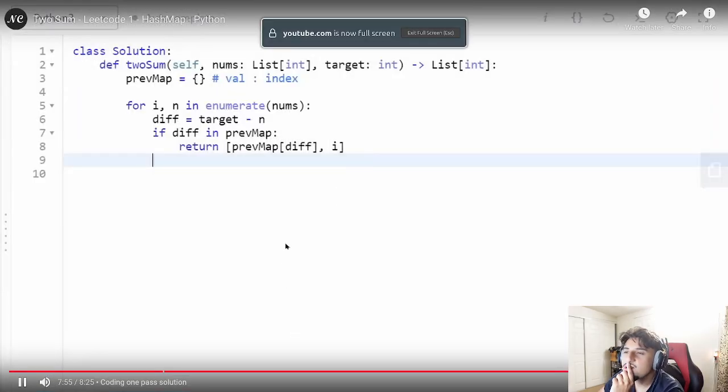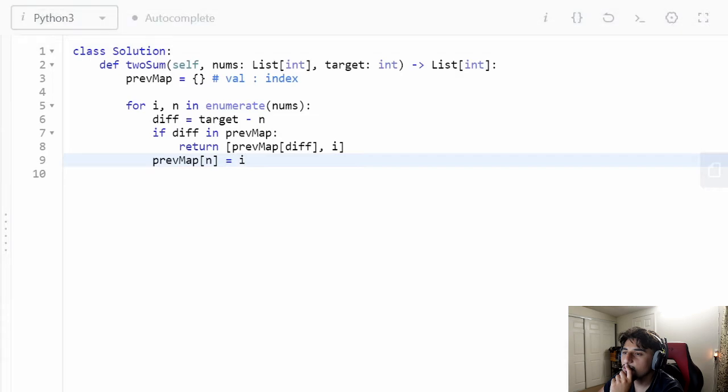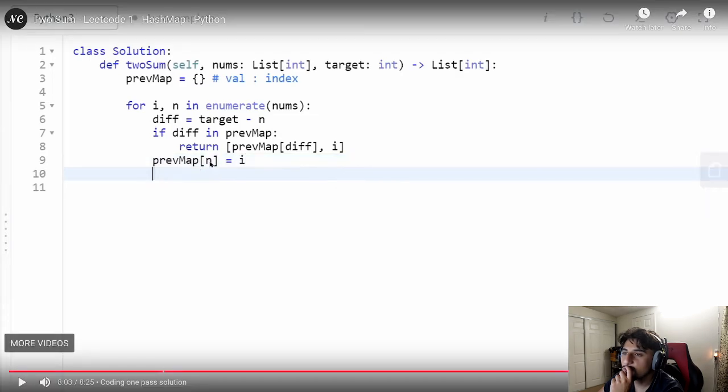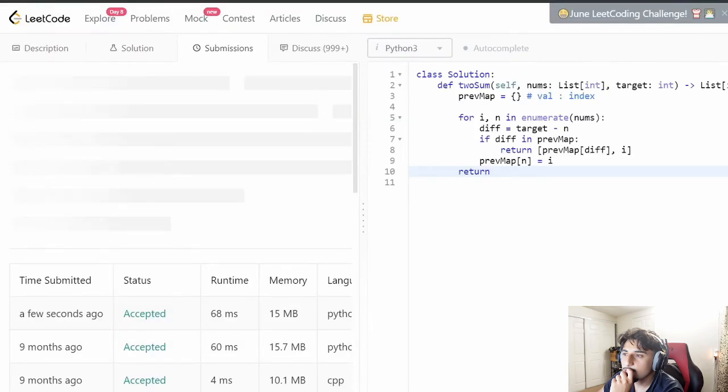The solution, then we have to update our hash map. Right, so for this value, we'll put n, and I'm going to say the index is I. Yeah. And then we're going to continue. Since we're guaranteed that a solution exists, we don't have to return anything out here, right? But I'll just put a return for no reason. Now let's see if it works.